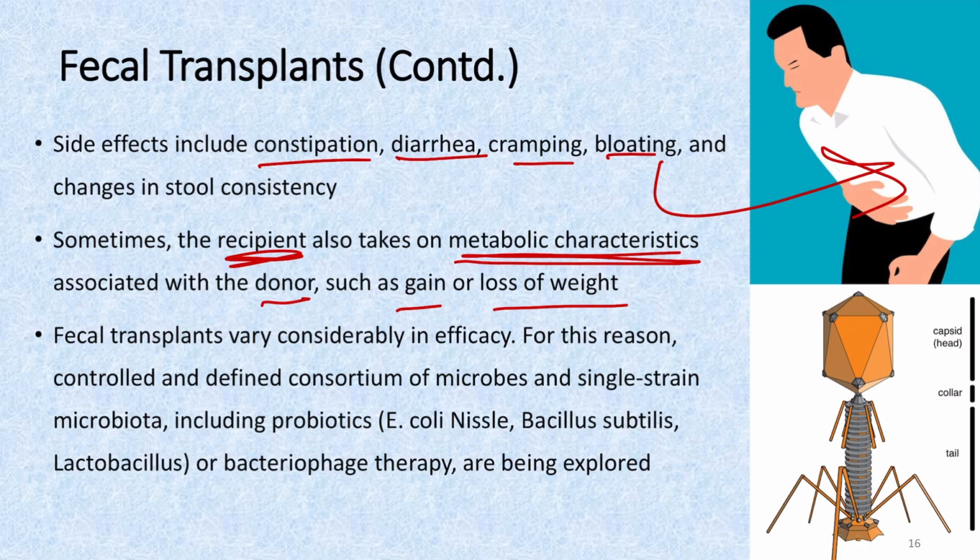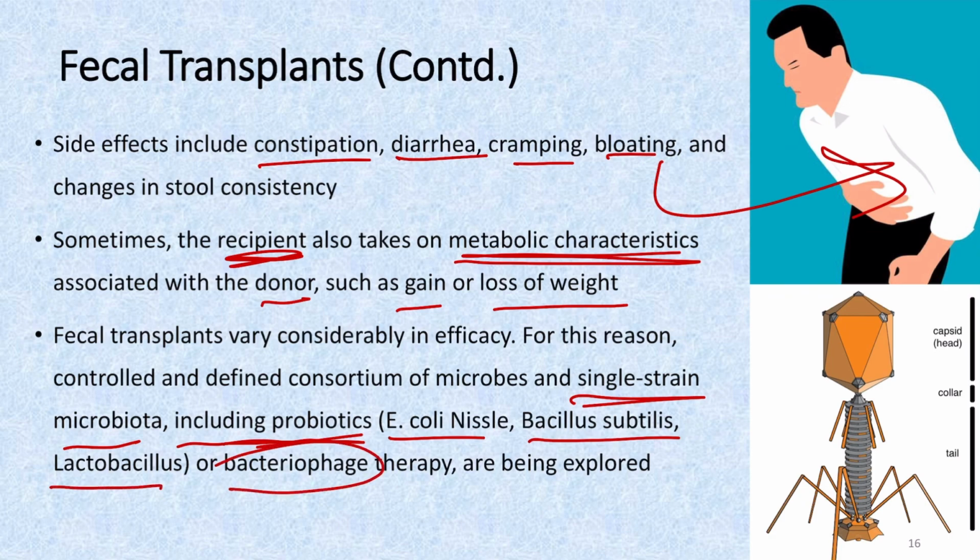So we are nowadays thinking of other methods, because in fecal transplant we are getting a variation in the efficacy, so we are now trying to use single strain microbiota, which includes the probiotics like E. coli, Neisseria, then Bacillus subtilis, then Lactobacillus bacillus, or we can use the bacteriophage, as you can see, the viruses which are infecting the pathogenic bacteria and then killing them. So these are the methods which are being nowadays tried, and research is going on in these methods so as to treat the